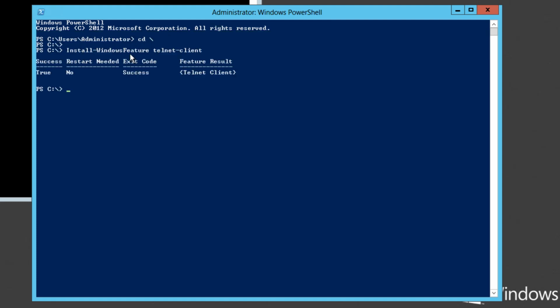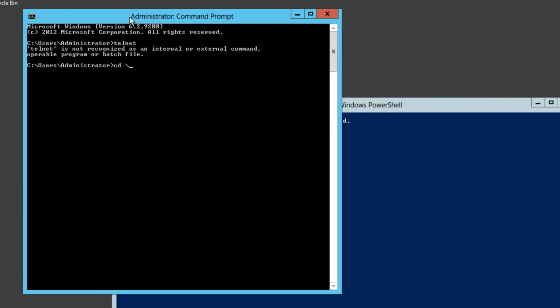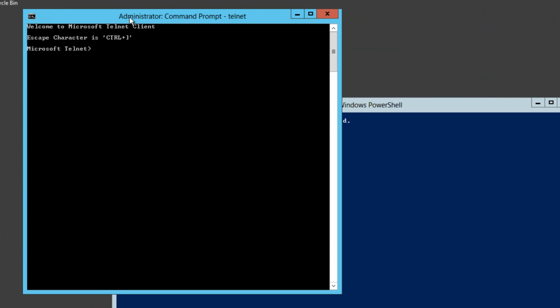Okay, so it's just Install-WindowsFeature Telnet-Client, no restart required, and what we should find is that Telnet now works.